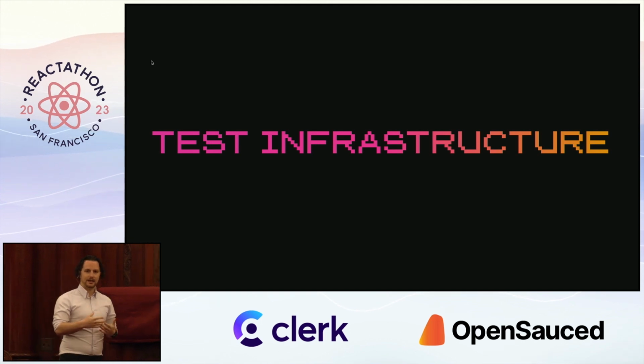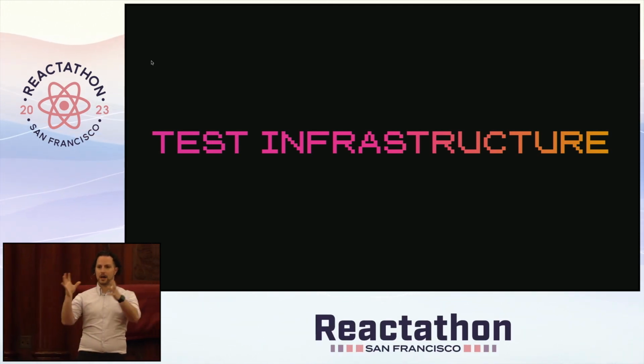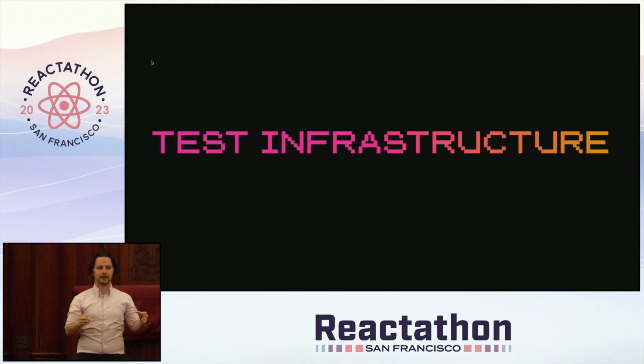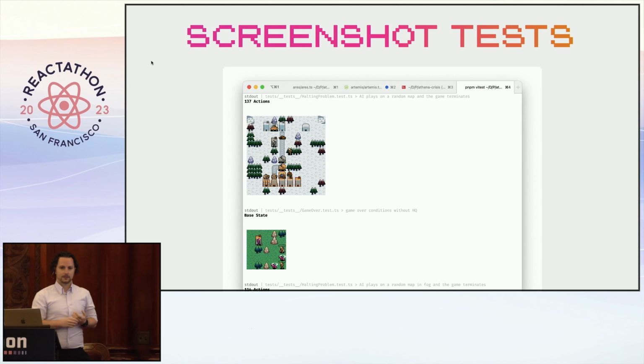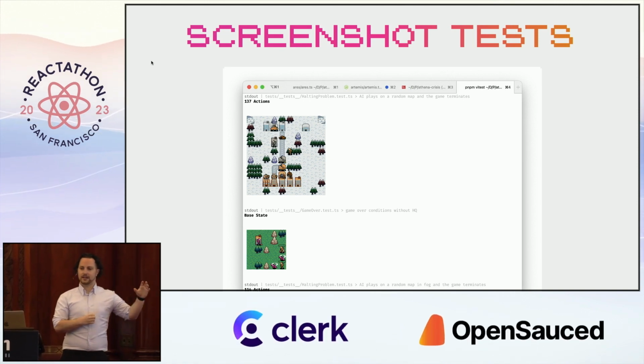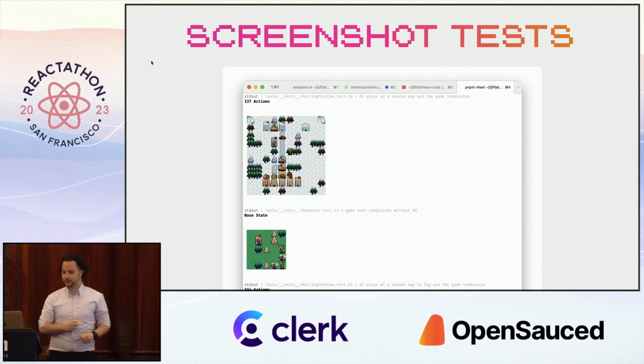And I thought, okay, maybe I can build a map renderer so that I have a map, and then I move a unit from here to there, and then it renders it to text, like ASCII art or something, and I put that into my tests. But then the problem is you end up having two different renderers for your system, and they lose signal. You saw all this art, and there's so much going on. If you start rendering that as text, you have to keep maintaining that, and that just takes a lot of work. So I thought, what about screenshot tests? Just capturing the state of the map at that time, and then saving that as a screenshot test.